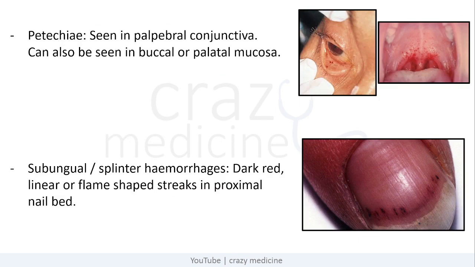As I discussed, there can be petechiae, which is seen in palpebral conjunctiva and also can be seen in buccal or palatal mucosa. The next is subungual or splinter hemorrhages. These are dark red, linear or flame-shaped streaks in proximal nail bed, as you can see in this figure.